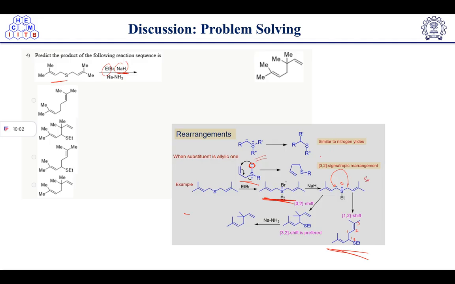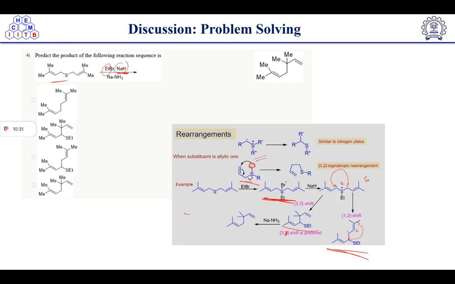So here a 2,3 shift will take place, and after the 2,3 shift, this 3 bond will form with 1, this one. So bond formation will take place at this 3,1. This is a 3,1 shape, not 3,2. So it will give you this type of 3,1 intermediate. Yes, this one, 3,1 shape.